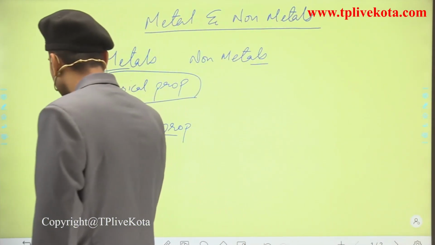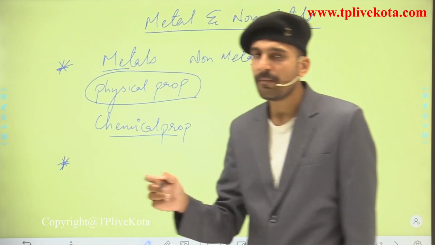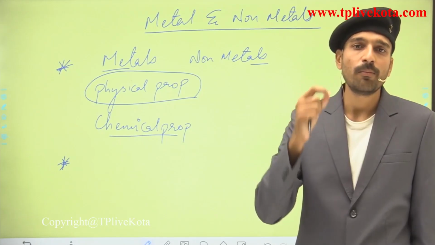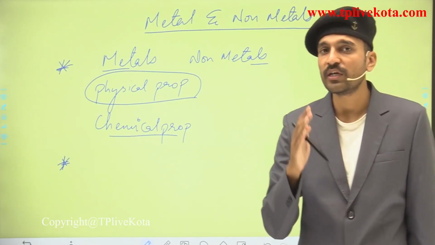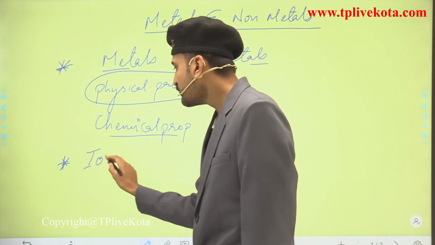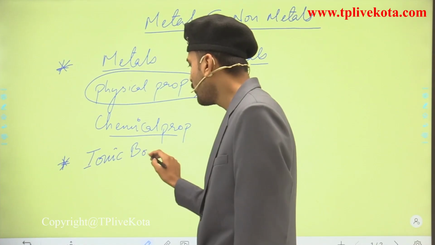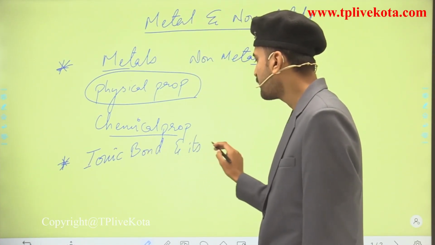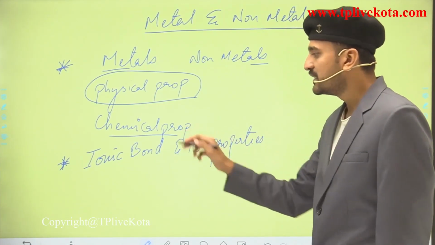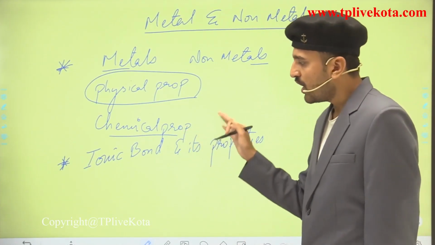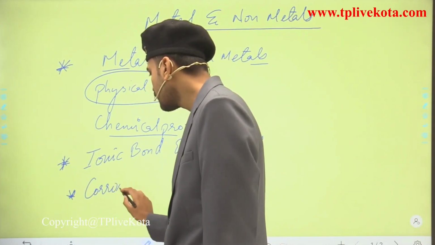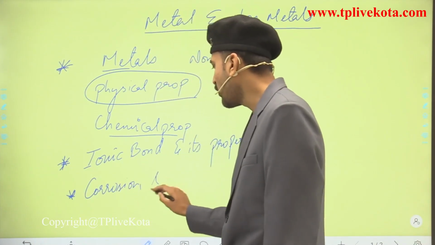Apart from that students, what happens when metals and non-metals combine with each other? When they combine, they form a bond. That bond is known as the ionic bond that you have studied in your class 9th. So here we are going to see the ionic bond and its properties. This is the second part of this chapter. After this, we will move on to corrosion and alloys.